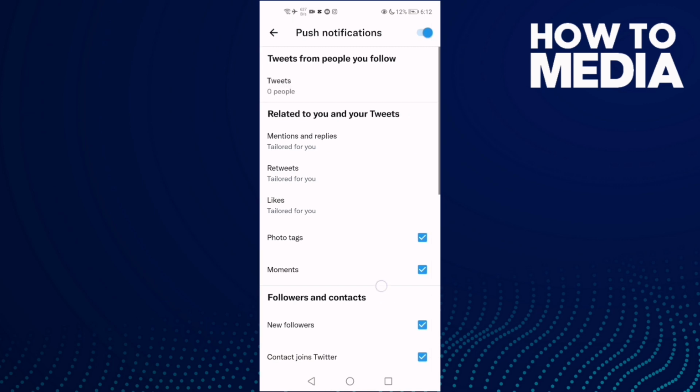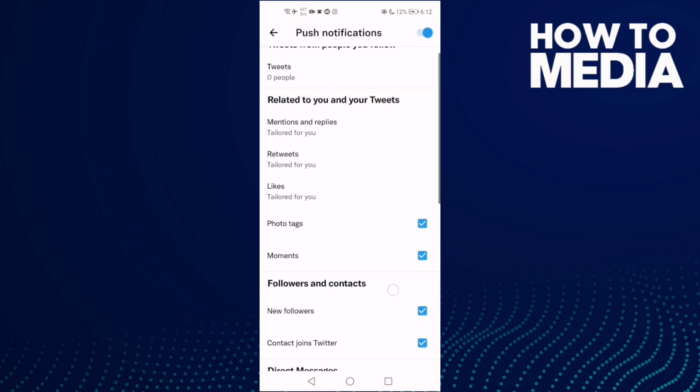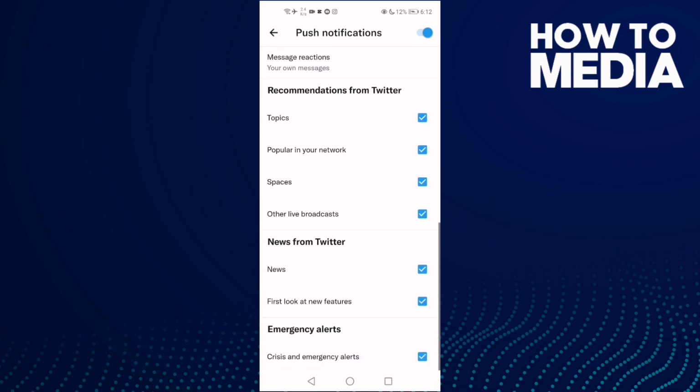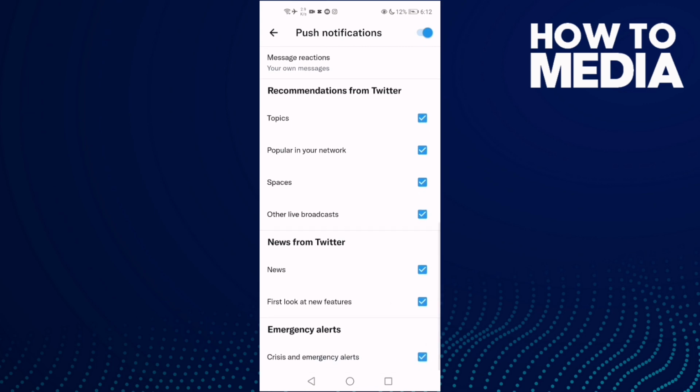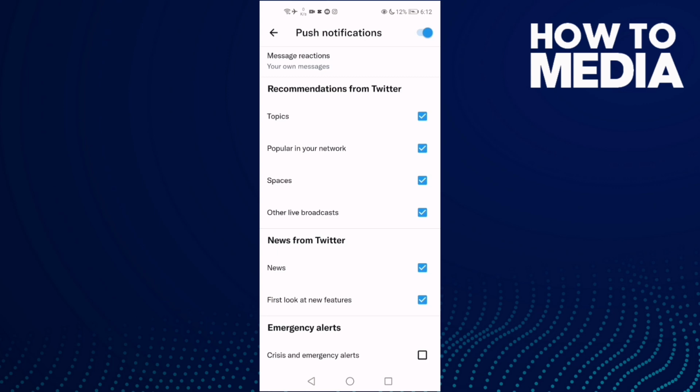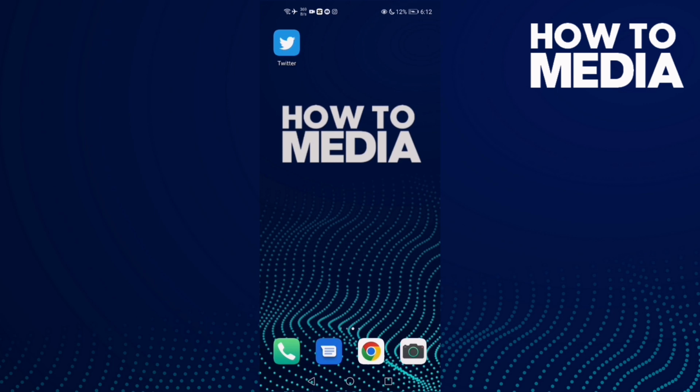Click on it and then just go down and you will find this one here. Just click on it or turn it on if you want. And that's how to manage emergency alert notifications on Twitter.